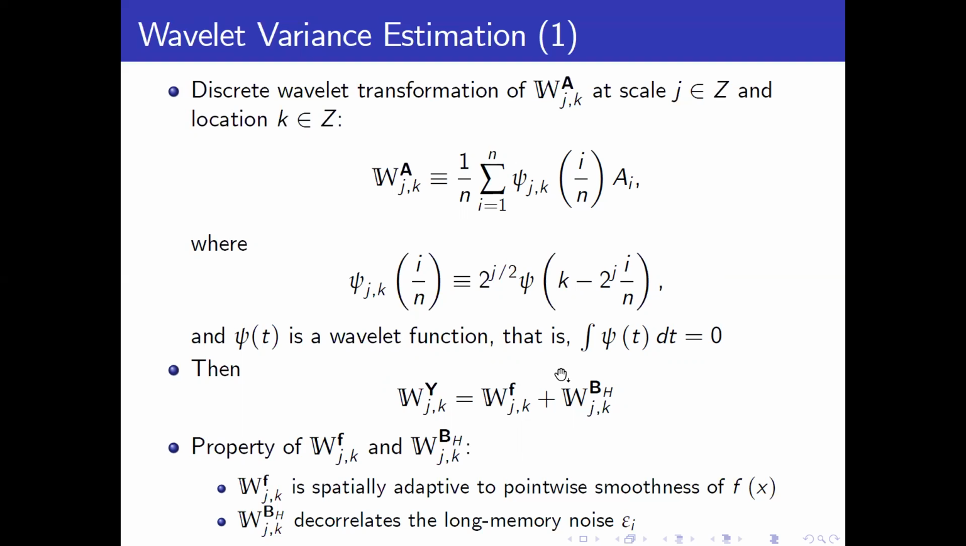If we apply this wavelet transformation on both sides of the model, we have W_y(j,k), denoted at scale j and location k. On the right-hand side, we have W_f, the wavelet transformation of the trend, and W_epsilon, the wavelet transformation of the noise. The property of W_f is that it is spatially adaptive to the pointwise smoothness of f(x), and W_epsilon decorrelates the long memory noise epsilon_i.